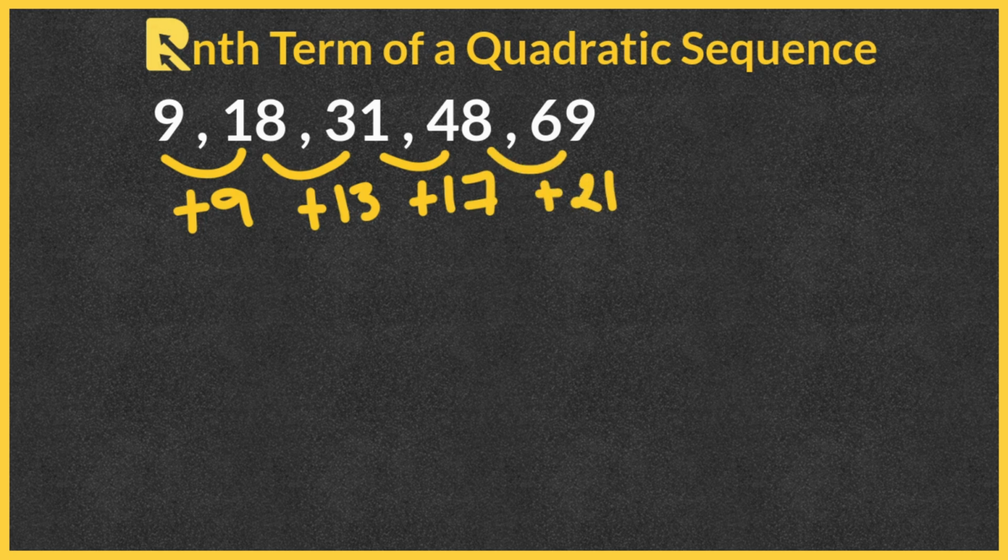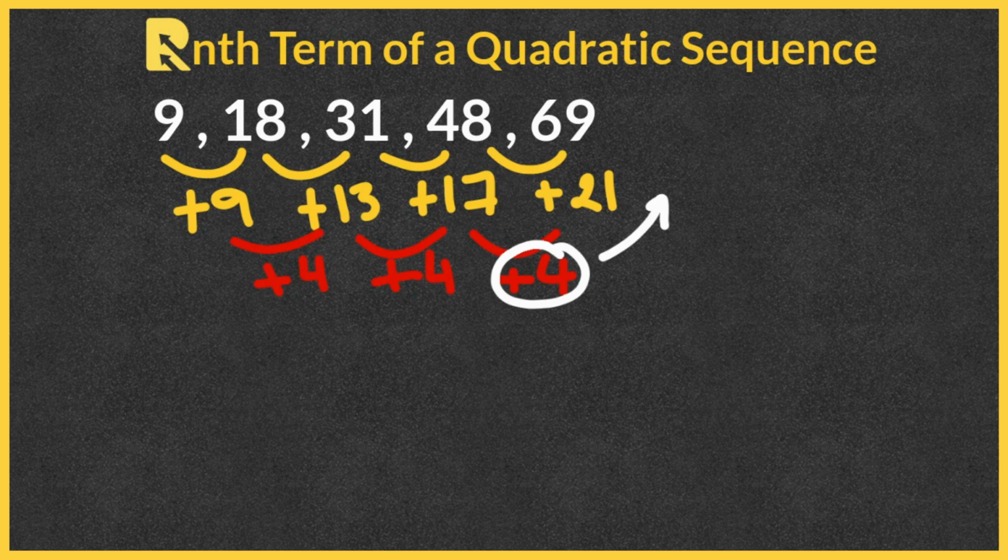We need to find the second difference now. From 9 to 13, we need to add 4. From 13 to 17, we add 4. From 17 to 21, we need to add 4. Then we need to halve the second difference to get our nth term. So 4 divided by 2, that will be 2n squared.